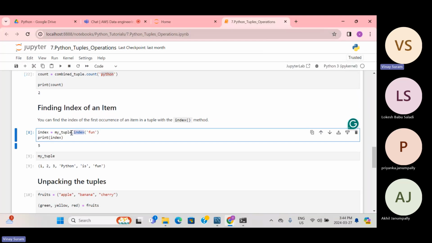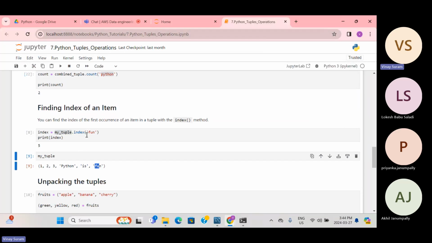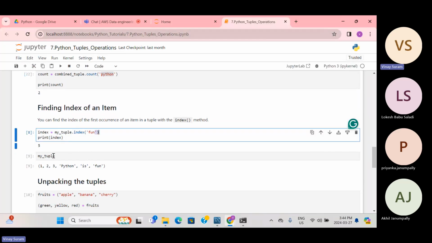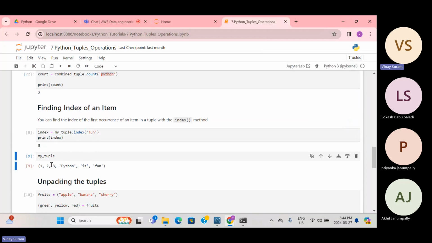So let's suppose we have my tuple, and then we have tuple. This is at last, and I'm just trying to get the index of where it is. So you can use index of 1, which is 5, because 0, 1, 2, 3, 4, 5. So we have written 5. So that is how to find the index.